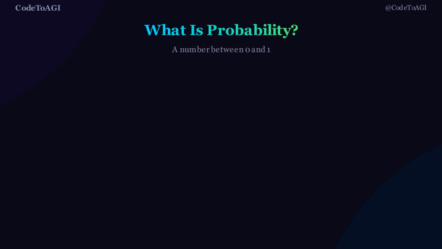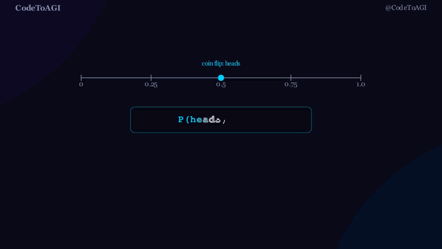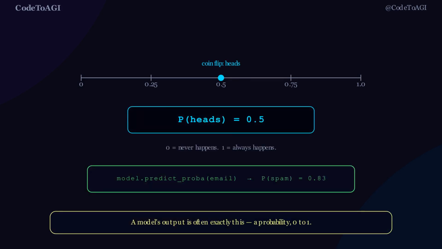Let's start with probability, because it's just a number between 0 and 1. It measures how likely something is to happen. Flip a fair coin, the probability of heads is 0.5. No more, no less. In machine learning, a model's output is often exactly this, a probability. Predict spam or not spam, and the model is really outputting P(spam), a number from 0 to 1. Everything after this is about describing and using numbers exactly like that one.